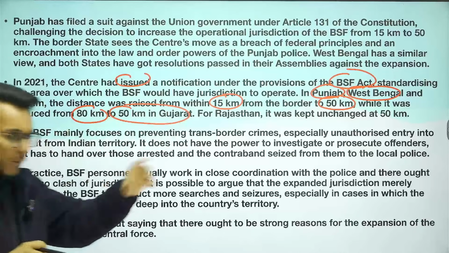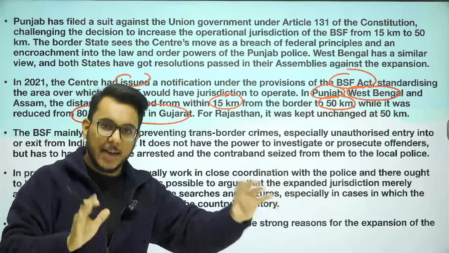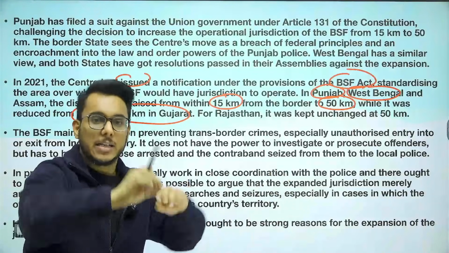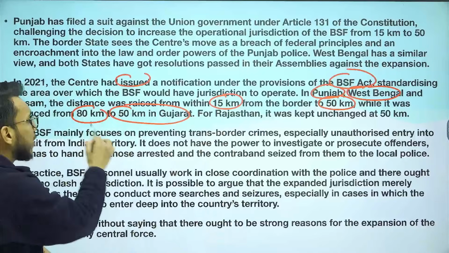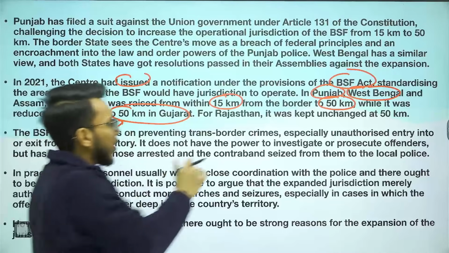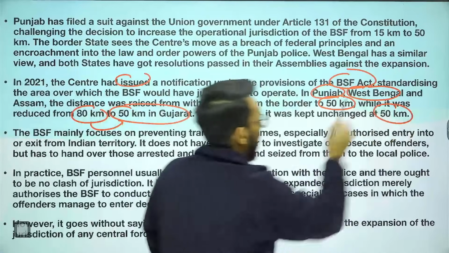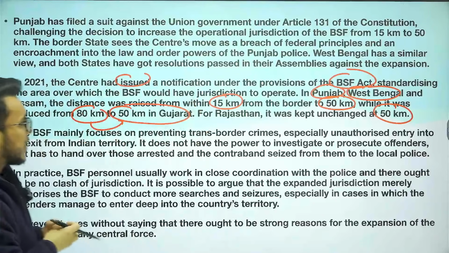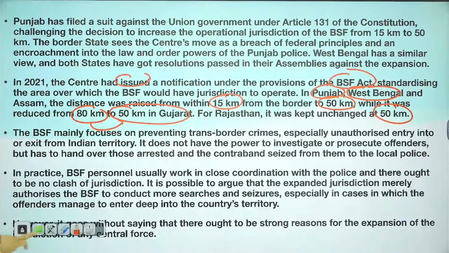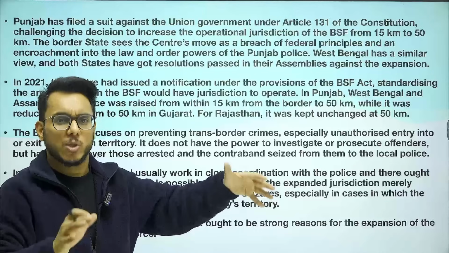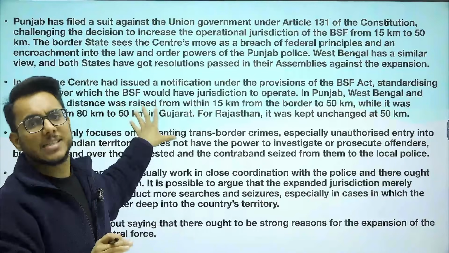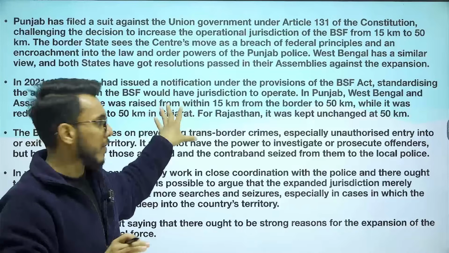Now, I told you that BSF protects India's border with Pakistan. So in Gujarat also BSF will operate. For Gujarat, it has been reduced from 80 kilometer to 50 kilometer. For Rajasthan, it has been kept unchanged at 50 kilometer. Is it clear or not? Yes, there are other states which also share a border with Bangladesh, but the changes have come in the context of this. This was the notification that came.